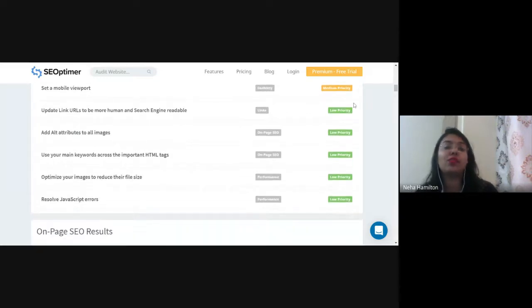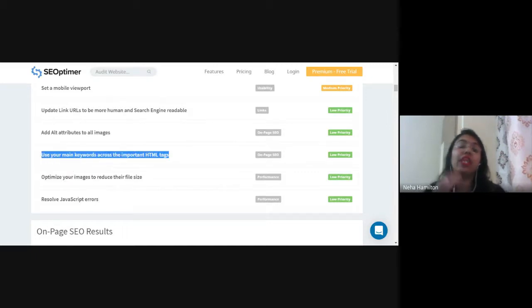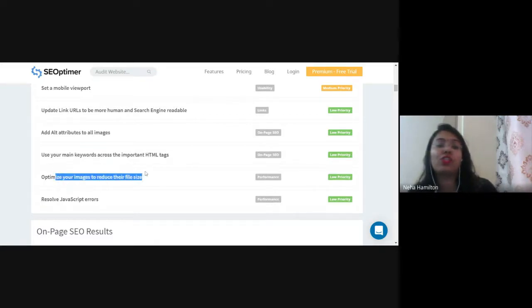Next is use your main keywords across the important HTML tags. So whatever HTML tags, whatever hyperlinks they have, they have not used the main keywords there, right? Optimize your images to reduce the file size. Again, the image size is very important.